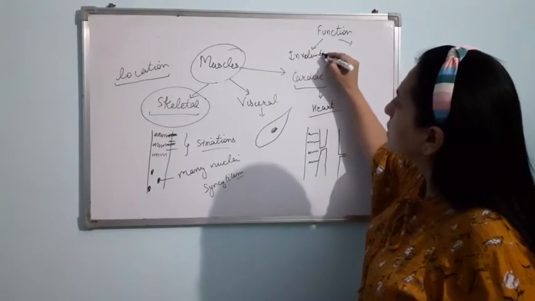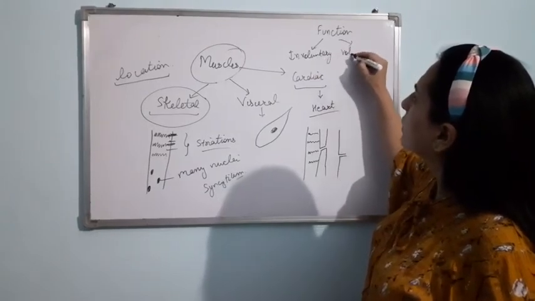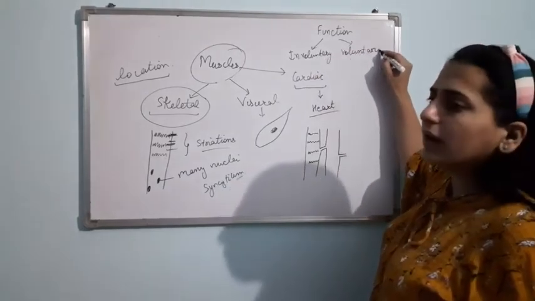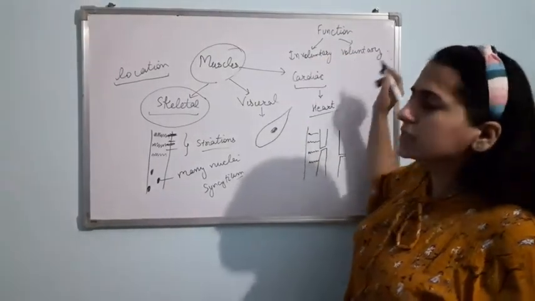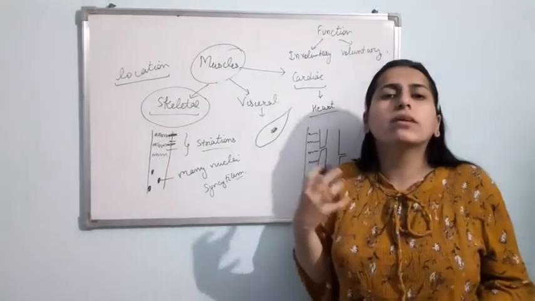Involuntary muscles are the muscles that are not under the will of the human being. We can't control their activity. But voluntary muscles are those muscles that can move according to our will.